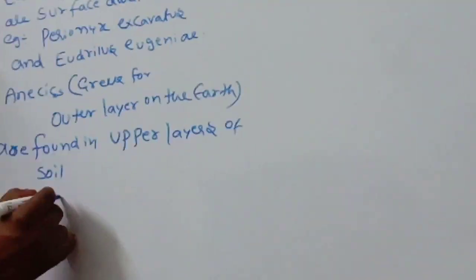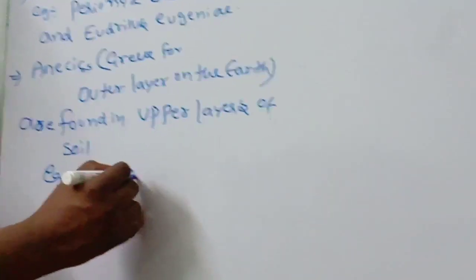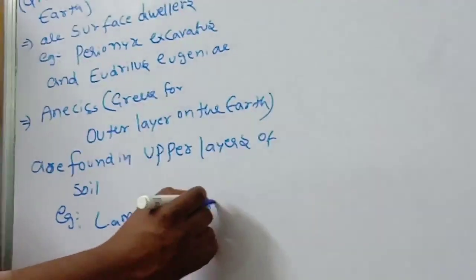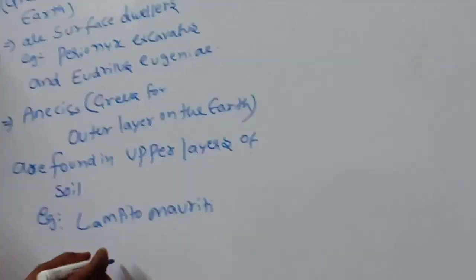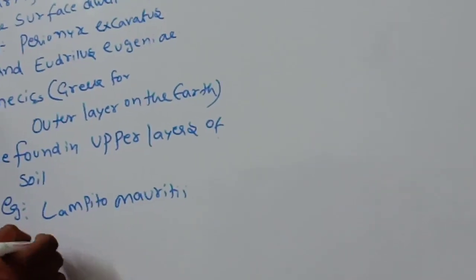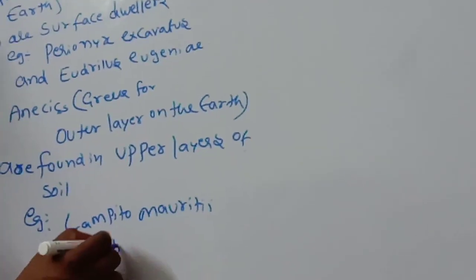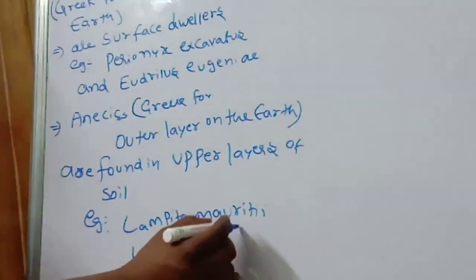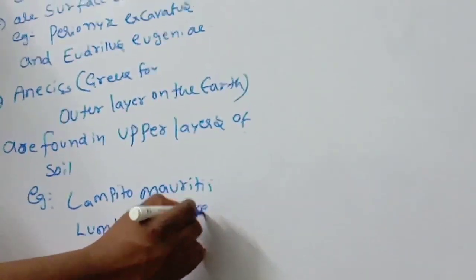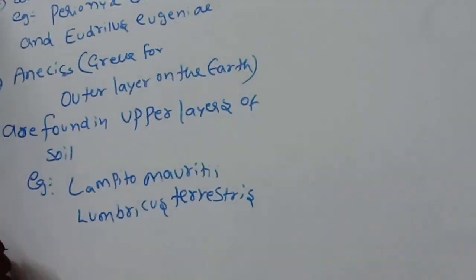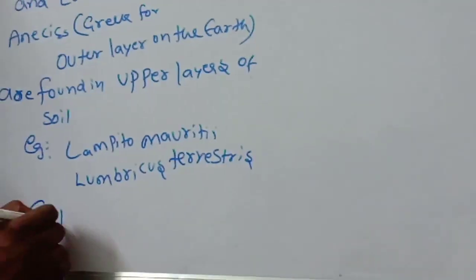Example, here I am telling, Lampito mauritii. Next, another important one, Lumbricus terrestris.